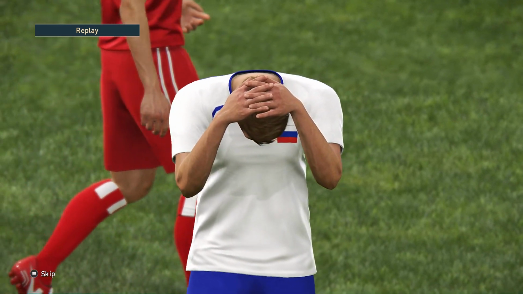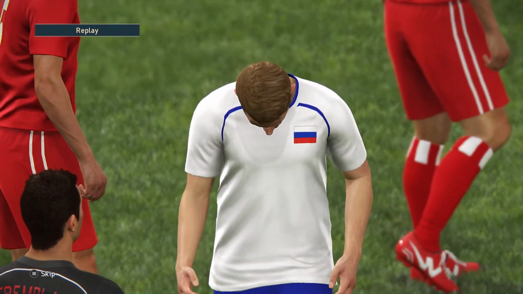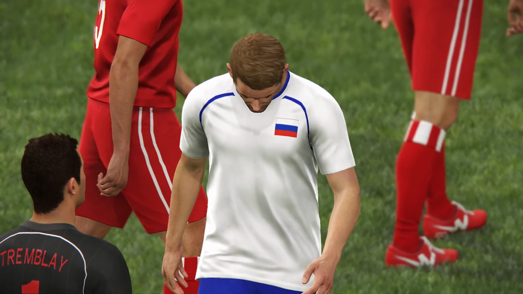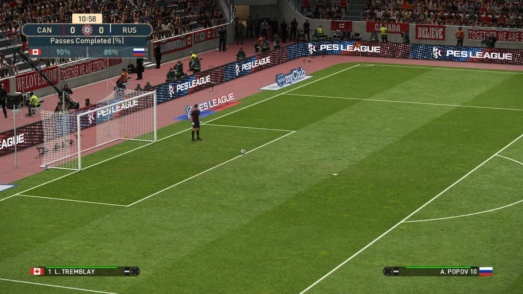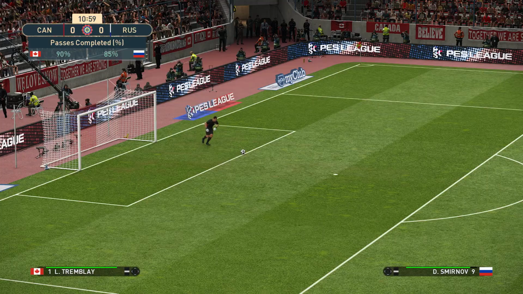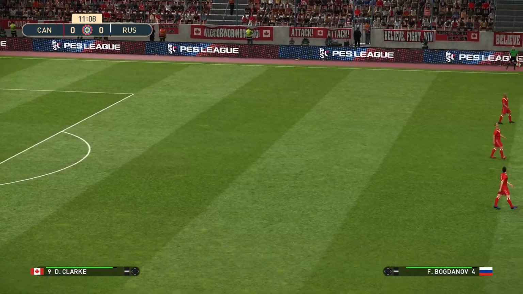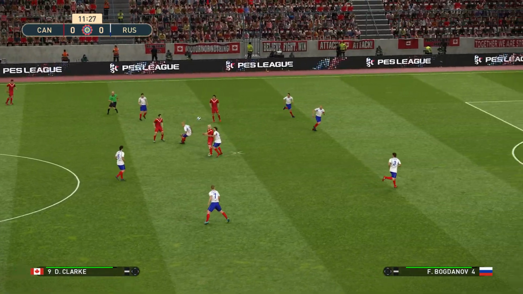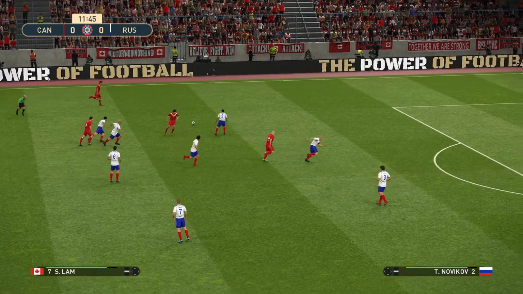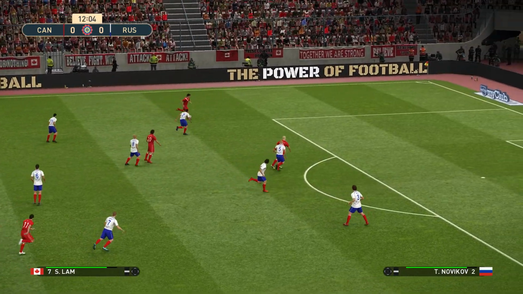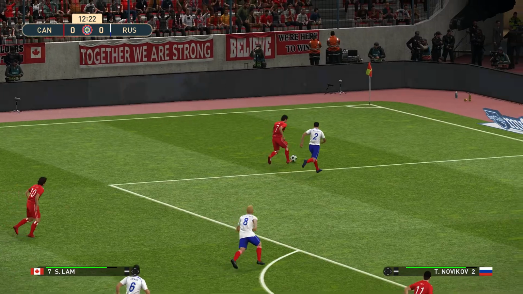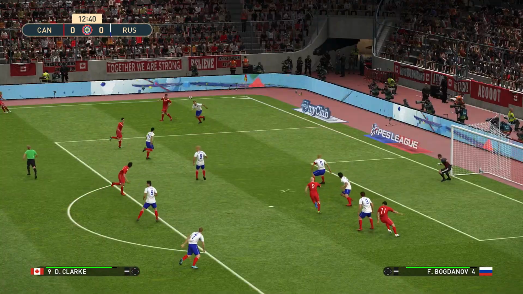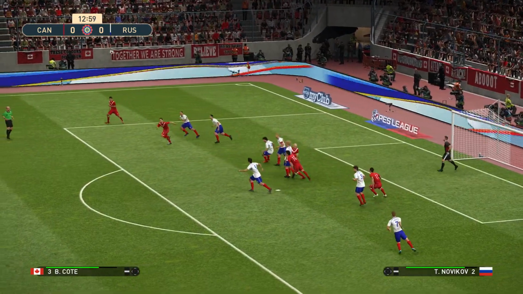Chances for both sides. And Smirnov knows he could have done better. Tremblay with the kick out. Here's Lamb. Lamb gets the ball in and it's headed out.